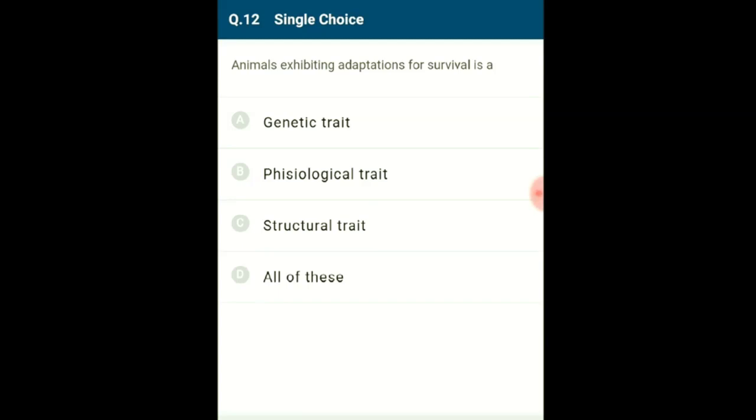It is a response made by an organism that helps it survive, or a physiological trait that may be a body process that helps an organism survive, reproduce, or a structural trait that is a feature of an organism's body that helps it survive or reproduce. So the correct answer for this question is all of these. Option D.